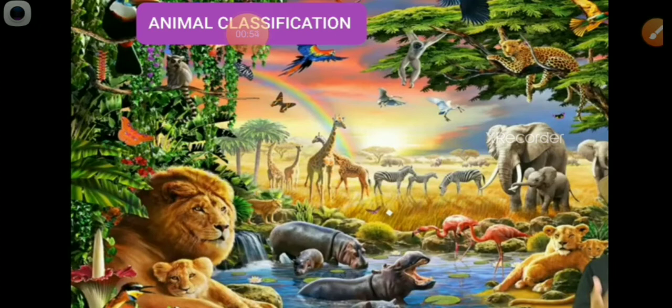Now, we will see that the animal kingdom is classified into two main subkingdoms, non-chordata and chordata. Non-chordates are further divided into 10 phyla, but it is very difficult to learn these 10 phyla in order.